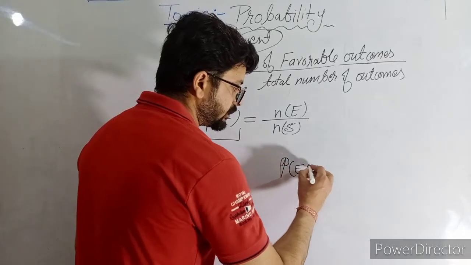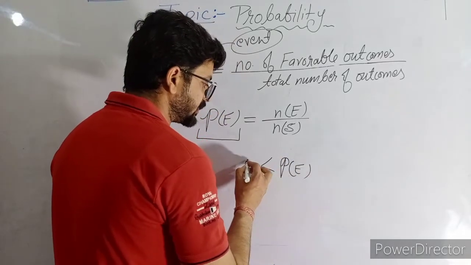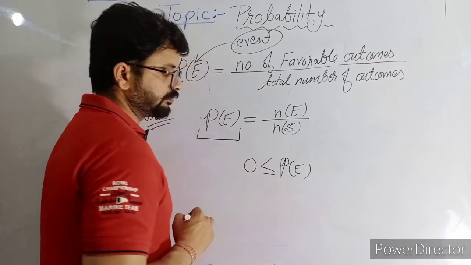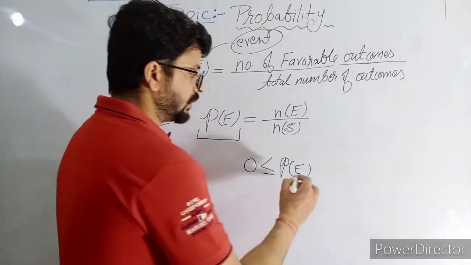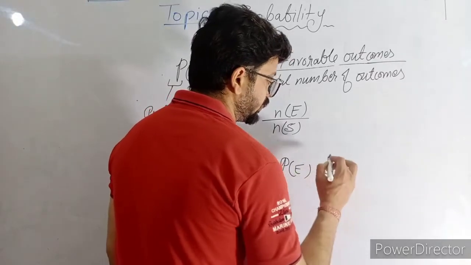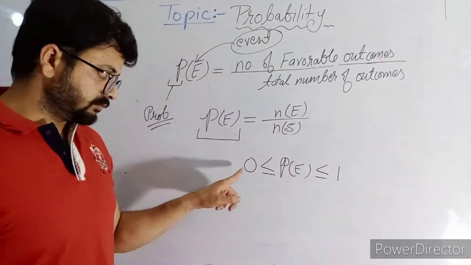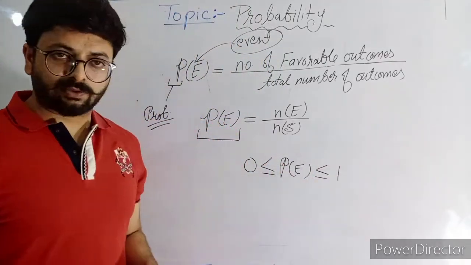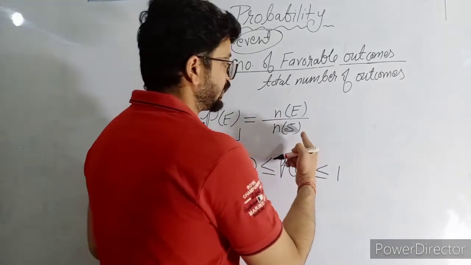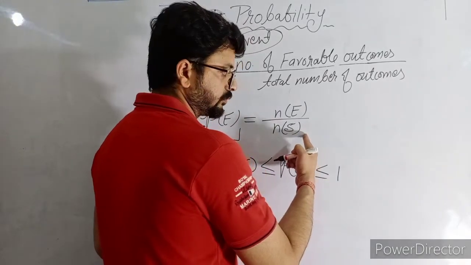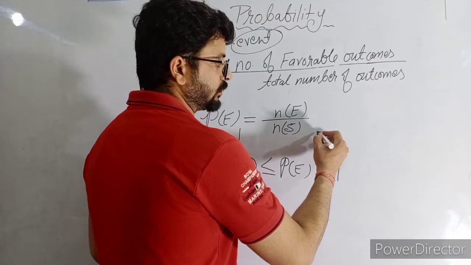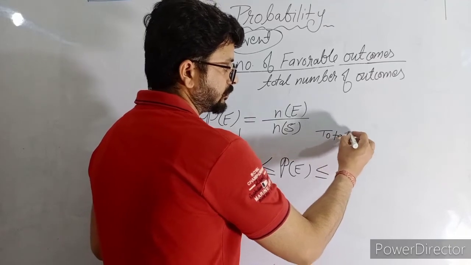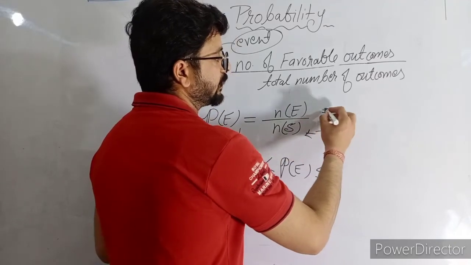Probability of an event will always come greater than or equal to 0 and less than or equal to 1. Why? Here we will write the total outcomes, and here the favorable outcomes.